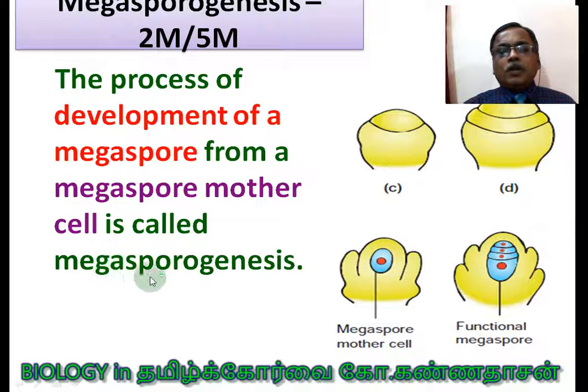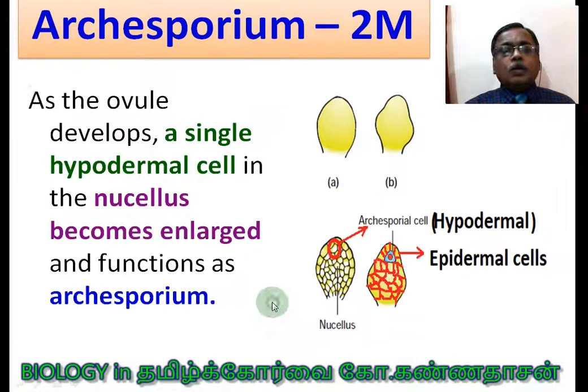Now this is called megasporogenesis. So this is the megaspore mother cell, and this is actually going to develop in the ovule, and this is the one which is going to become the functional megaspore, the archesporium. Write a note on archesporium in megasporogenesis can be asked in a 2-mark question. You please take note of it.